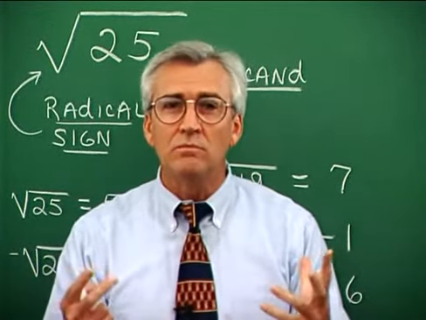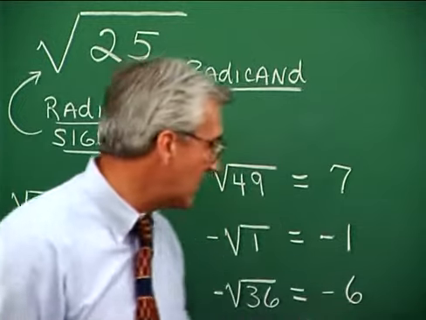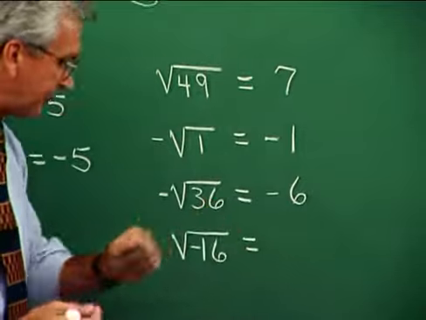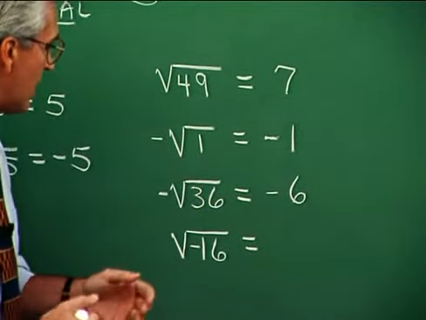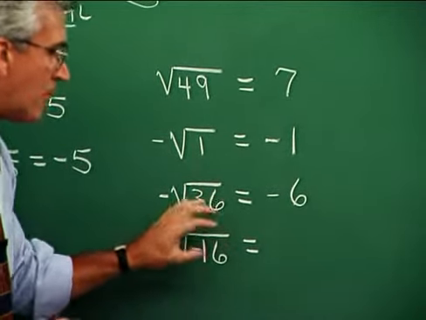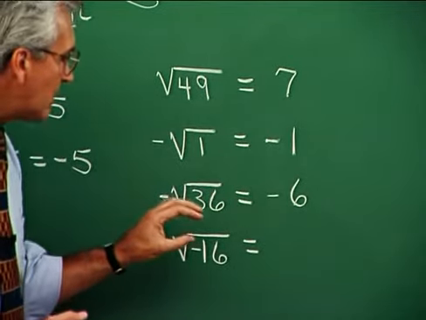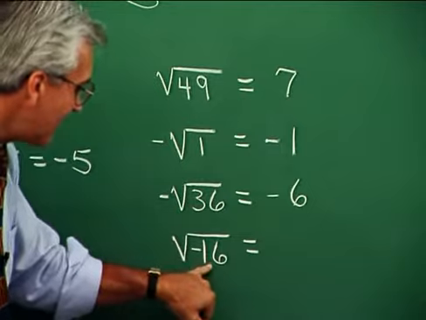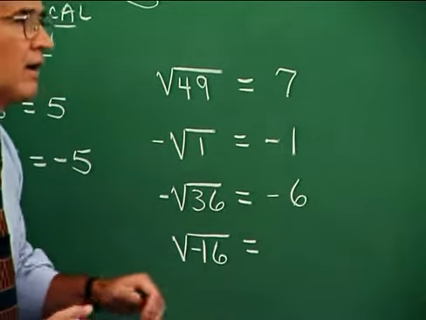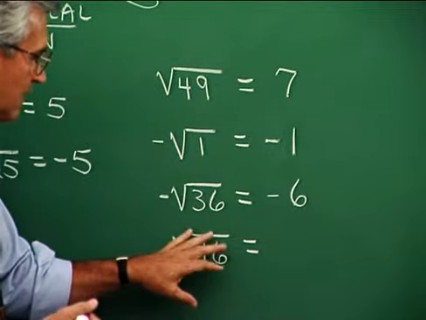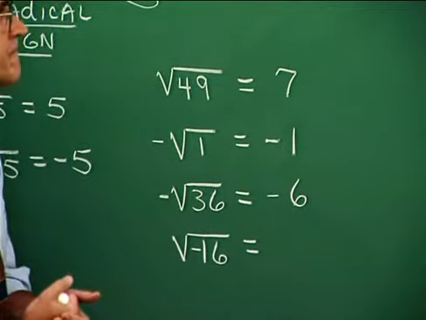No. Because there is no such number, we say that there is no real number that fills this bill. Now, I will tell you that there is a number within a system of numbers that is the square root of negative values, but we just haven't encountered that set of numbers yet. So for the time being, we'll just say no real number here.